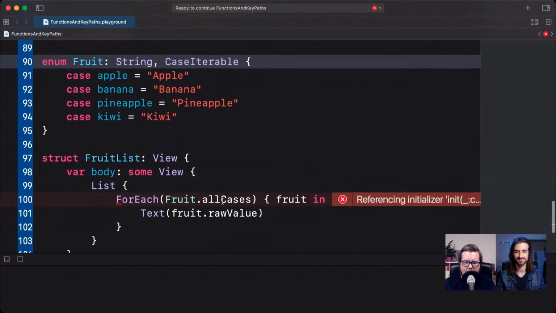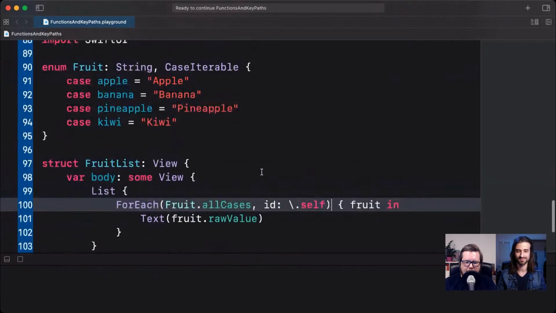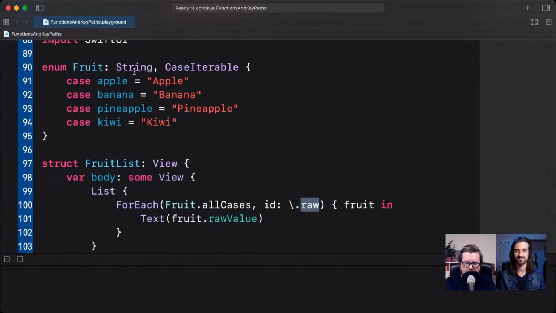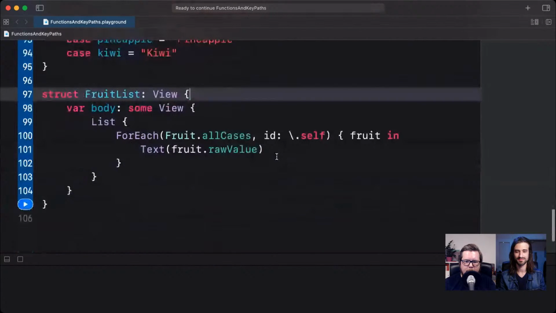So one way to solve this then would be to use KeyPaths. And the way we can do it is we can say id here. And in this case, we can say \.self. And what we're saying here to SwiftUI is that the ID of each fruit will be its own value. So if it's an apple, it will have the case apple as its ID, and banana, pineapple, and so on. We could, of course, also say .rawValue if we wanted the raw value to be the ID. But in this case, because enums with raw values are Hashable, that will work if we just do self like this here. And yeah, now we have our little fruit list here.